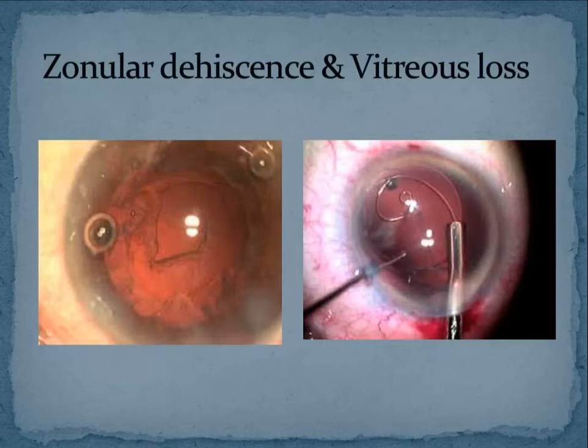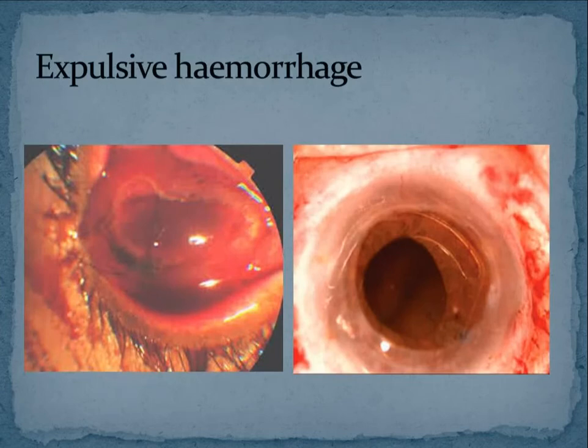If the zonular dehiscence is in a very small area, you still can place the IOL. But if it occurs in more than one-fourth of the quadrant, then you may not be able to place the PC IOL, because the moment you place it, the whole capsule will dip and the whole bag can fall into the vitreous. Okay, so these are all the intraoperative complications.